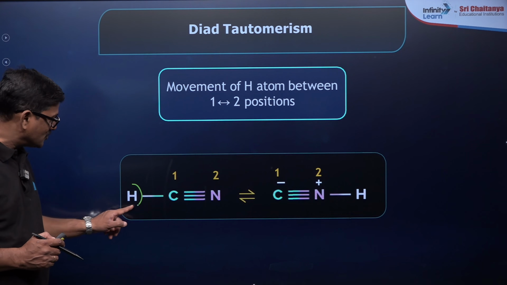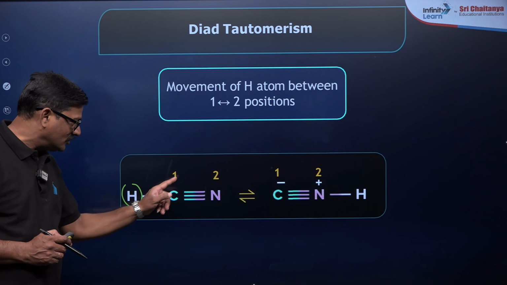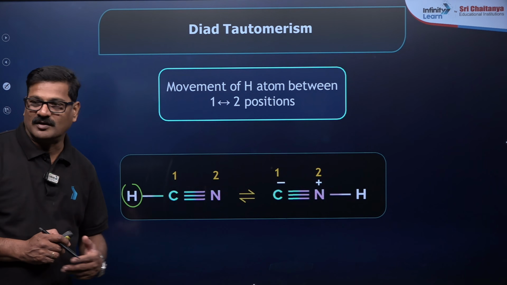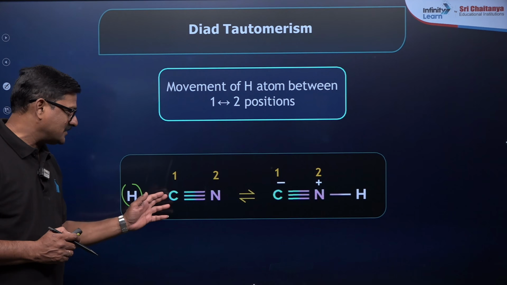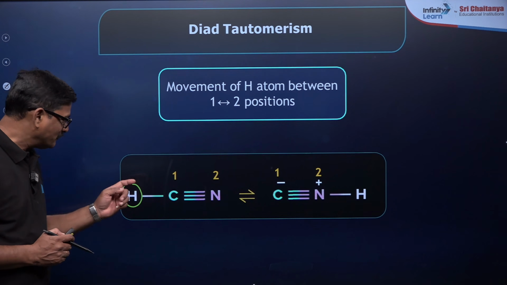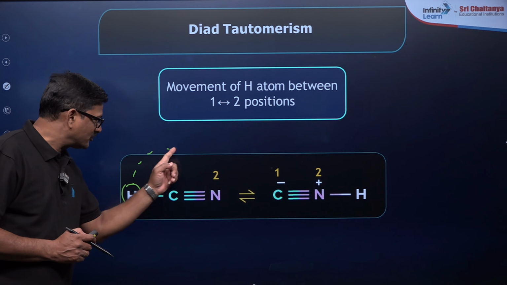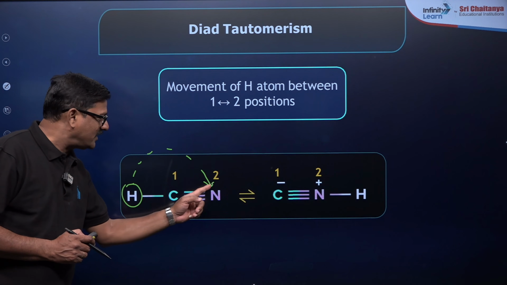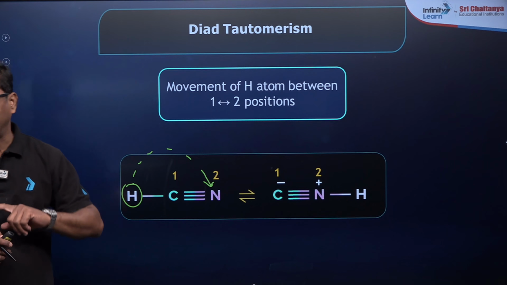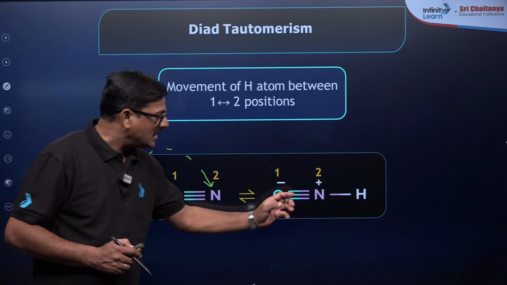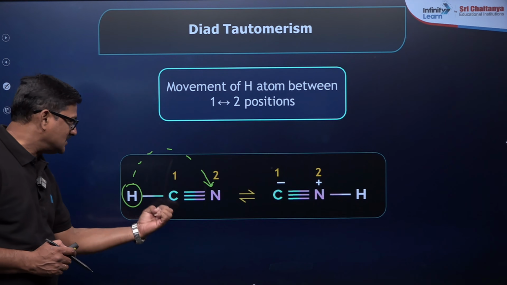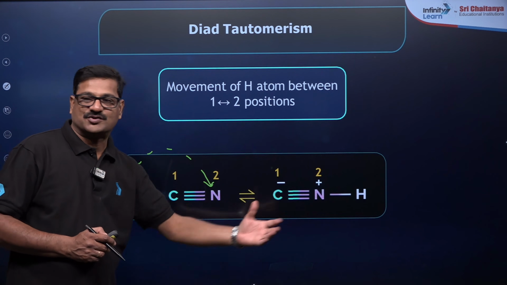The hydrogen is going to move from atom 1 to atom 2. Don't give the numbering according to IUPAC. I want to say it's the first atom and this is the second atom. When hydrogen is shifted from here to here, you are going to see another compound. So HCN, cyanide, becomes isocyanide.